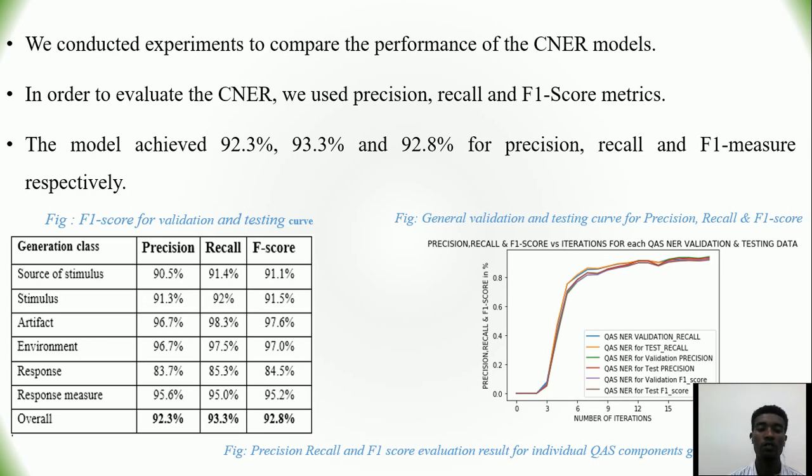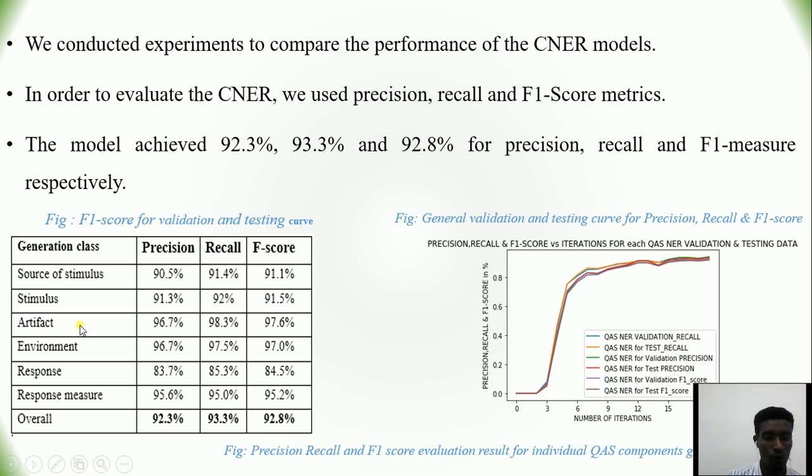In order to evaluate the custom named entity recognition model, we used precision, recall and F1 score metrics. So the model achieves 92.3%, 93.3%, and 92.8% for precision, recall and F1 measure respectively. To show it individually, for instance, source of stimulus has 90% precision, 91% recall, and 91.1% F1 score, and stimulus has 91.3 precision, 92% recall, and 91.5 F1 score.